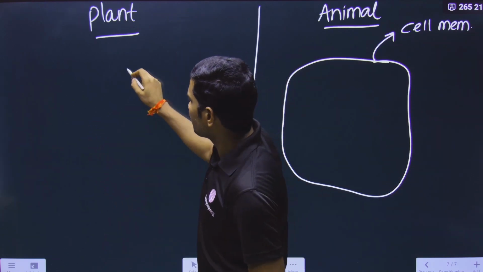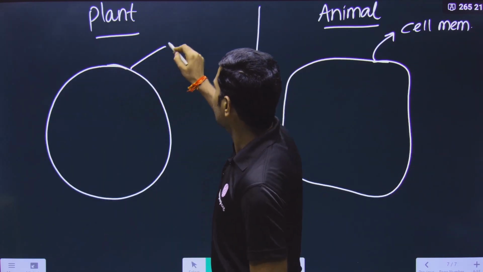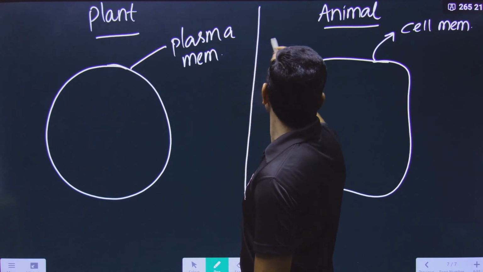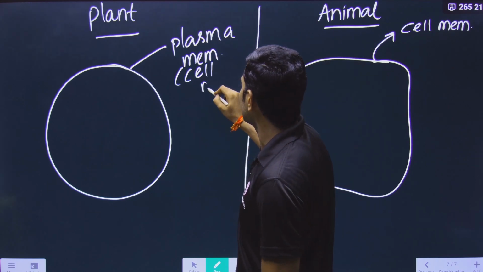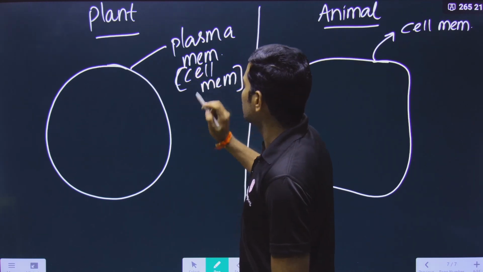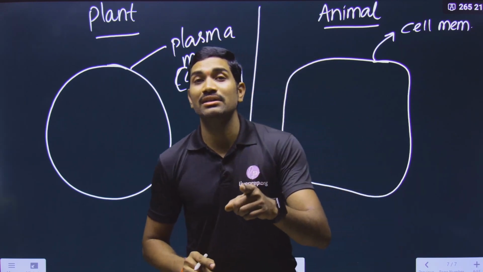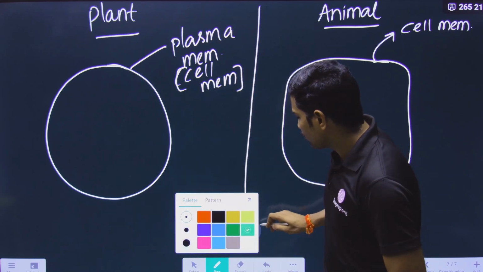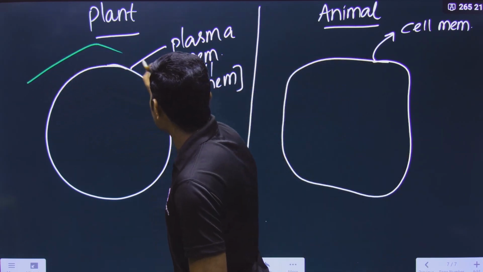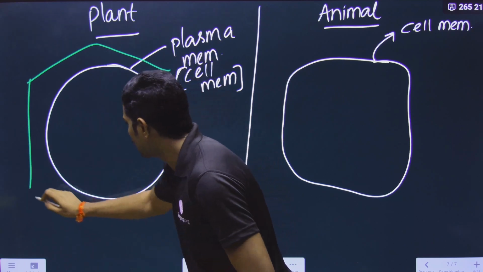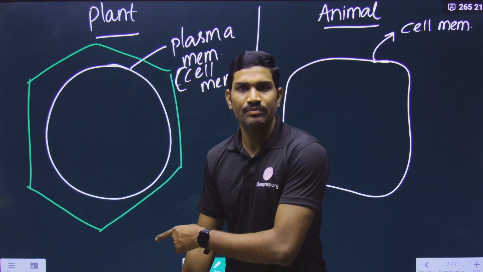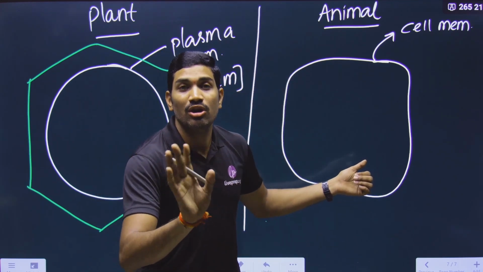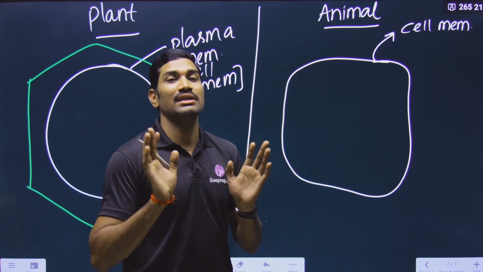And in the case of plant cell, there is also a plasma membrane. For understanding, I am drawing this rough diagram. So plasma membrane, you can also call this cell membrane. Understood or not? In both cases it is present, but where do you get the difference? With respect to the cell wall. Please understand this. In the case of plant cell, there is a cell wall present on the outer side of the plasma membrane. In the case of animal cell, the cell wall is not present. So in this way, we are getting some differences here.